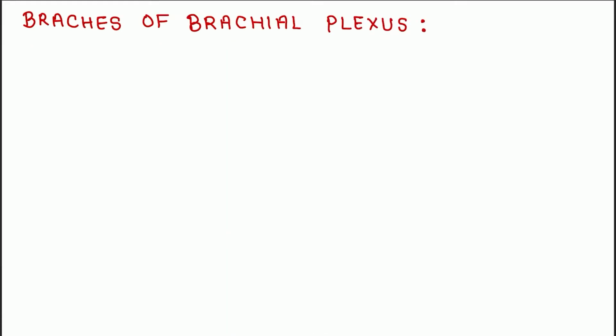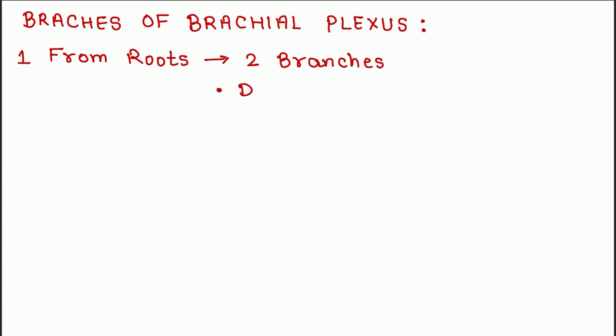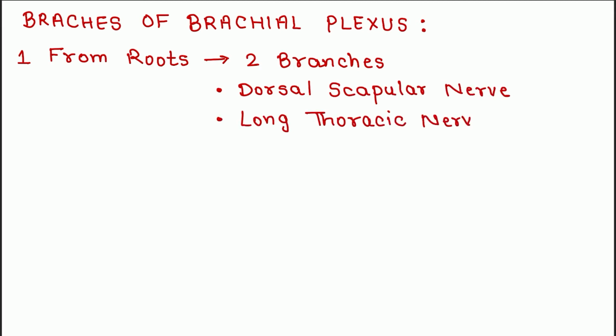Let's move to the final topic of our video, which is branches arising from brachial plexus or peripheral nerves arising from brachial plexus. First, we're gonna talk about branches arising from roots. There are two branches arising from roots of brachial plexus. The first one is dorsal scapular nerve and second one is long thoracic nerve.